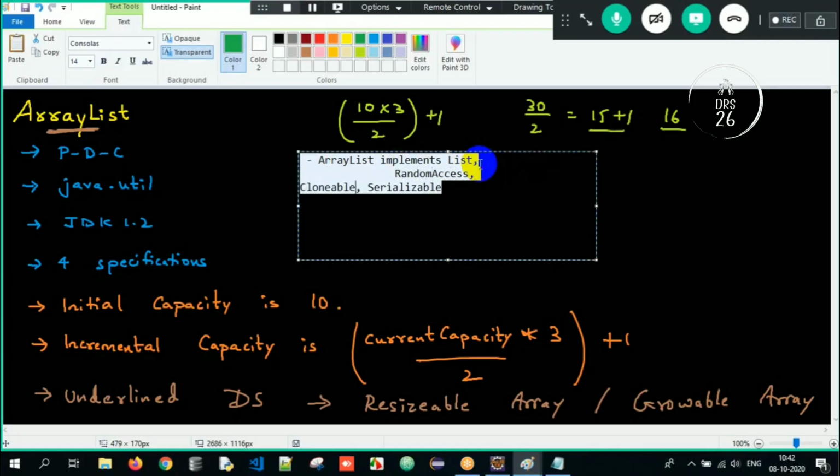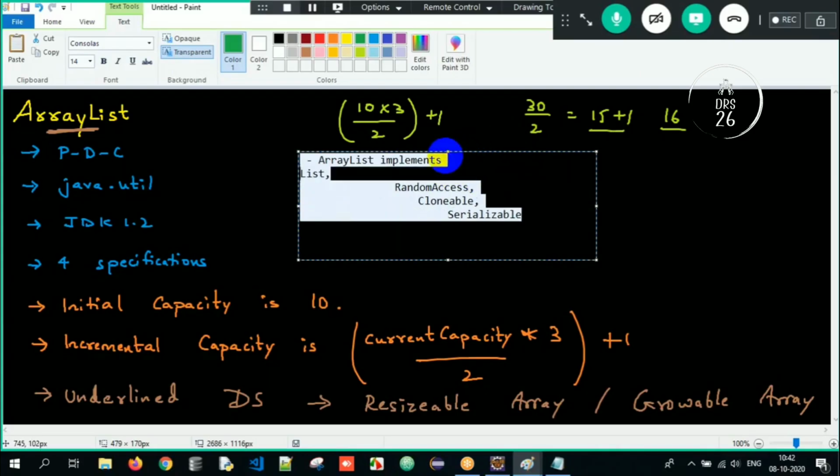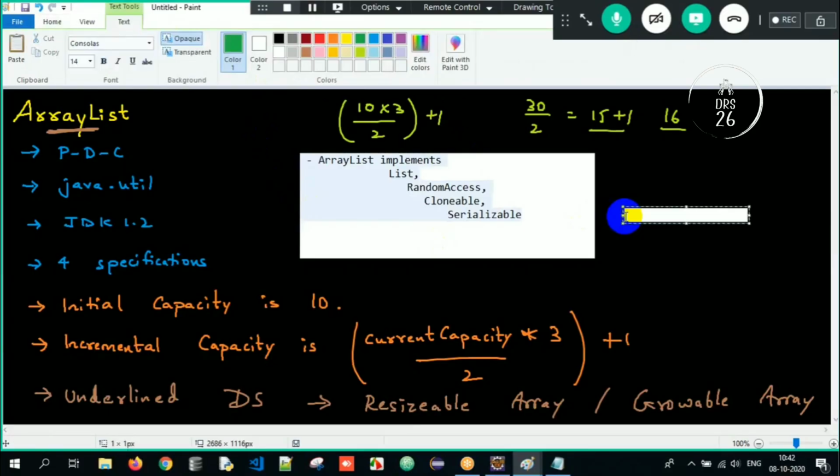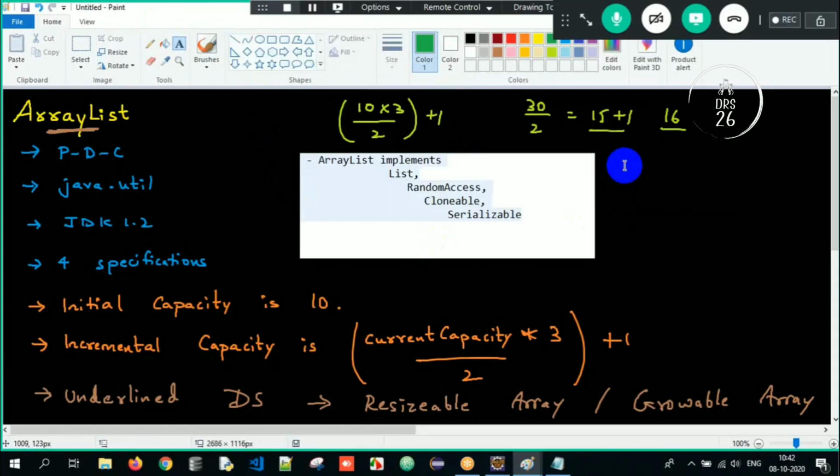I'll just try to do it in a different way here so that it becomes easy for your understanding. If you want, you can just write it as implements List, RandomAccess, Cloneable, and then Serializable. This is what we are supposed to understand here. Clear, guys? ArrayList implements List, with List, RandomAccess, Cloneable, and Serializable. So all those interfaces are also implemented. This is all about the entire process here.